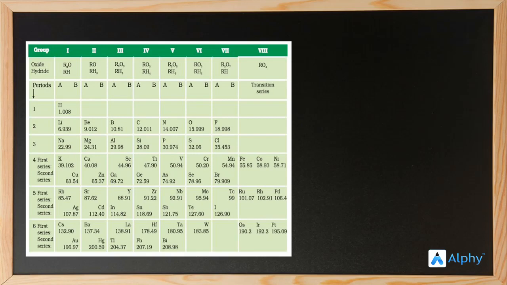Hello everyone. Let's go back to the history of classification of elements. Don't you remember Mendeleev and his periodic table? It was a major breakthrough to the periodic classification of elements. Today, we will look into his achievements, the achievements of Mendeleev's periodic table.